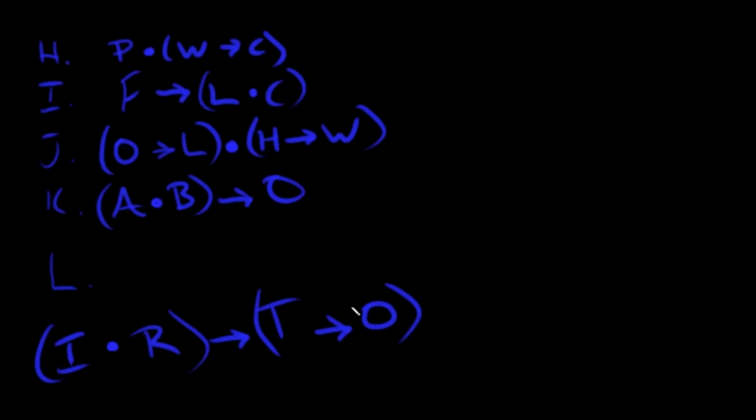Even if you don't understand the technical minutia of what's going on, what you see in front of you is the structure of what's going on. If these two things happen, then if this other thing happens, then O is going to happen. That's all that's being said. I'll repeat that one more time. If these two things happen, you've got I and R, then if you've got T, you've got O.